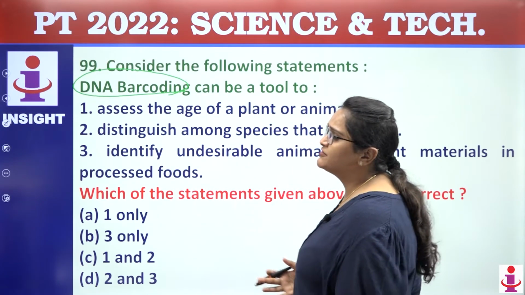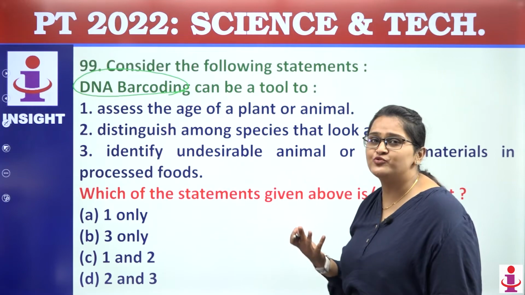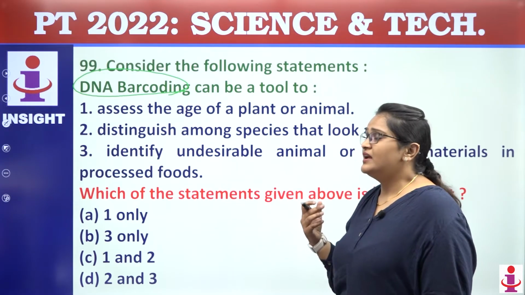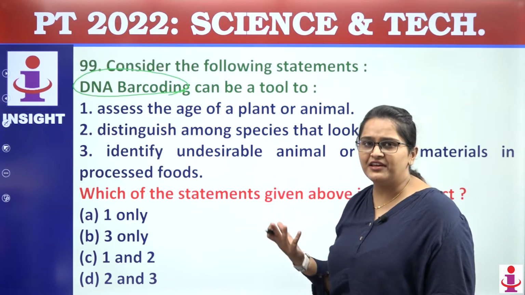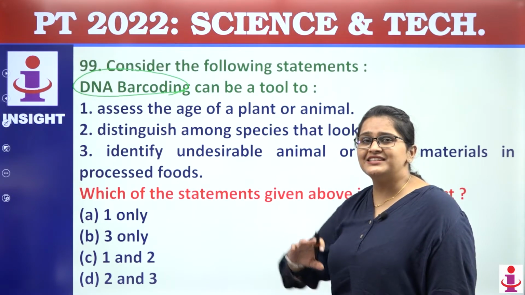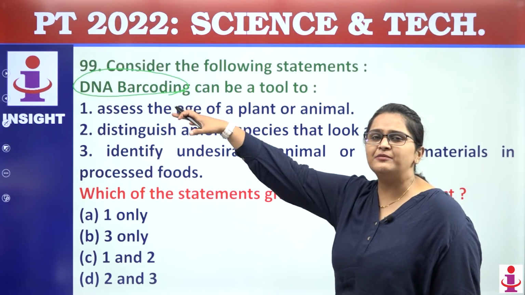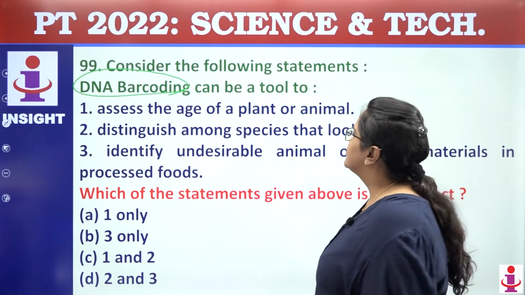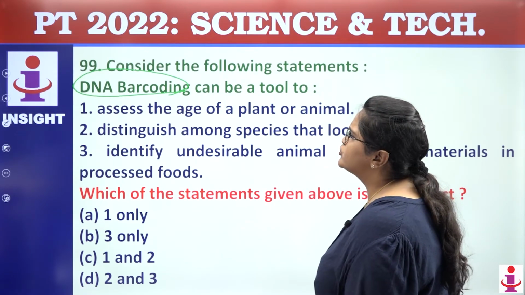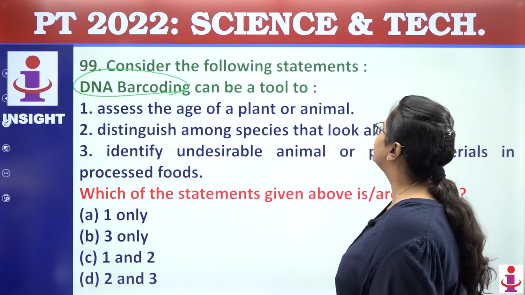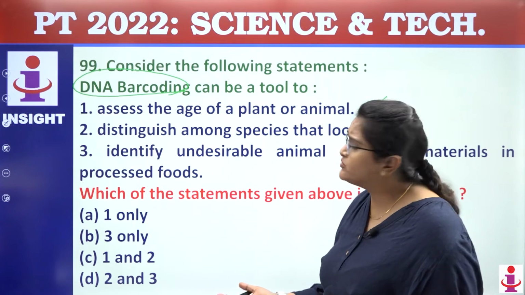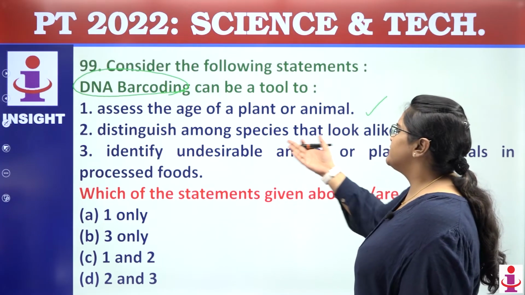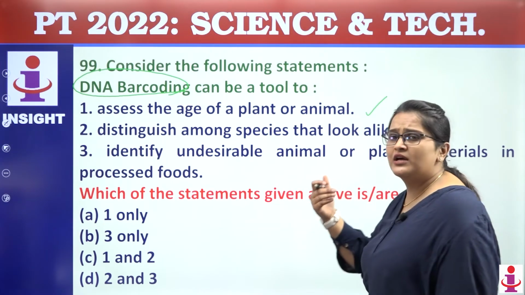Coming towards question number 99, DNA barcoding. Again, that is something which I have told you is important from Prelims 2022. Because earlier the UPSC has asked a question related to DNA fingerprinting. So you can say this question is being picked from there only. Here, it can be used to assess the age of the plant or the animal. True, with the help of DNA you can find out the same thing. It distinguishes among species that look alike.